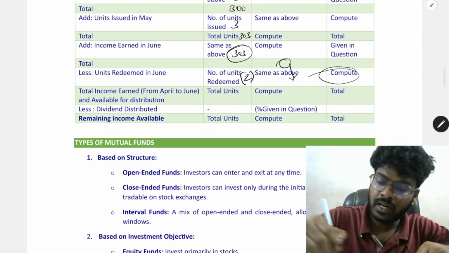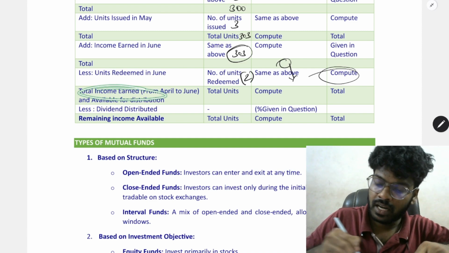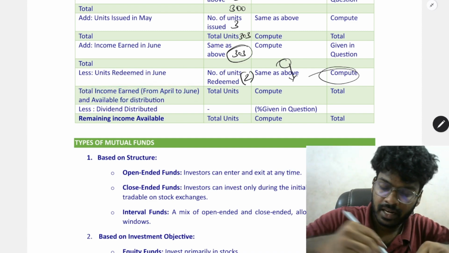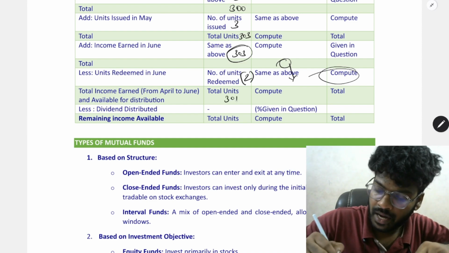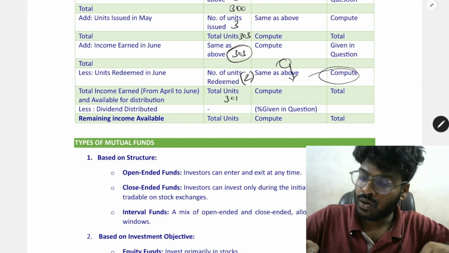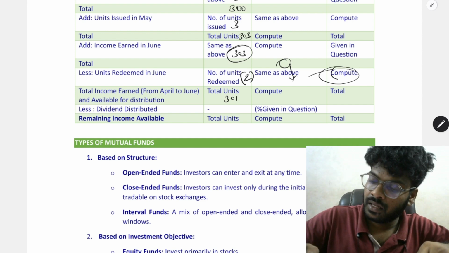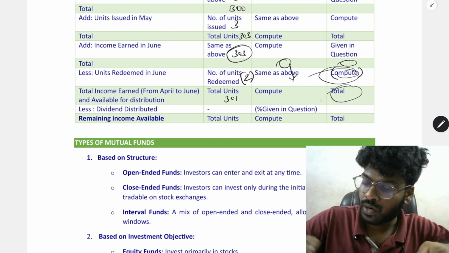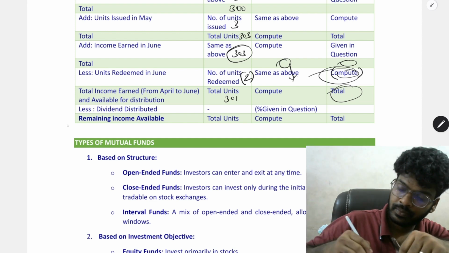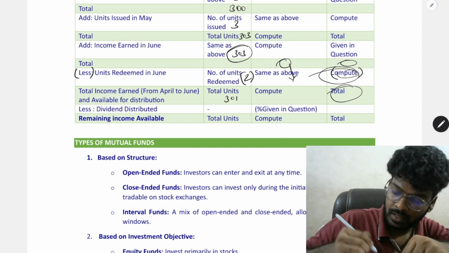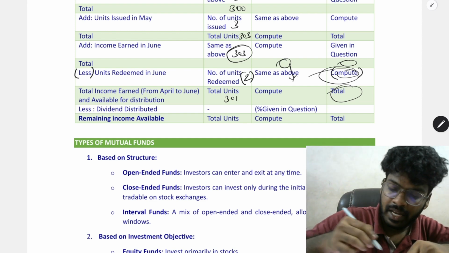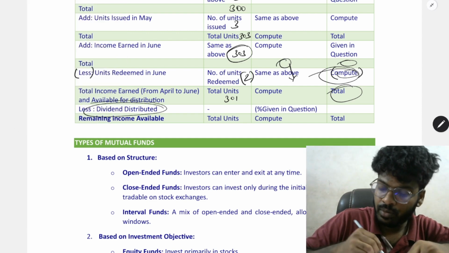Now income earned will be total income earned from April to June. That is, total units here is now 301 units. So total income is this total value minus this amount, which will give you the total of this. So we'll get a value of this, and it will be given in the question that the dividend will be distributed